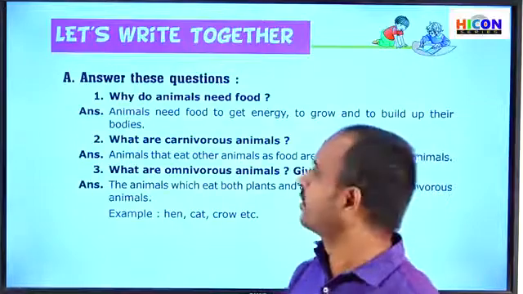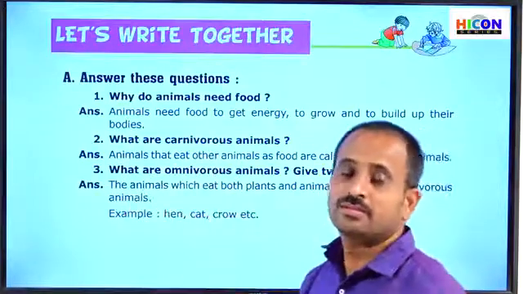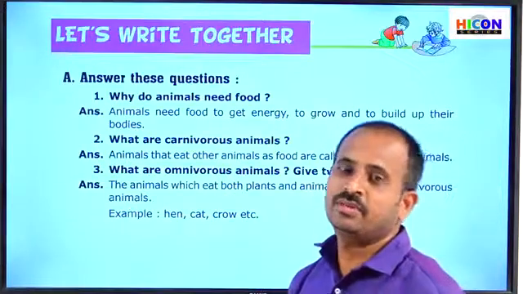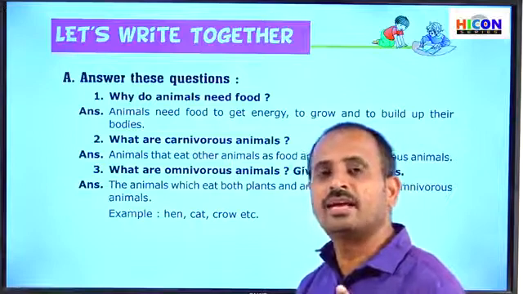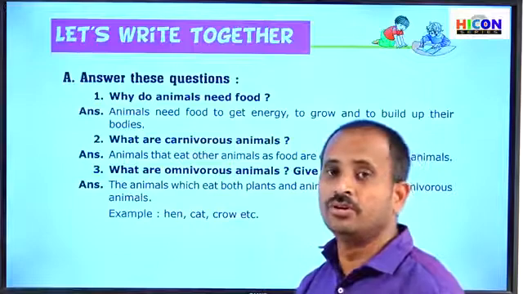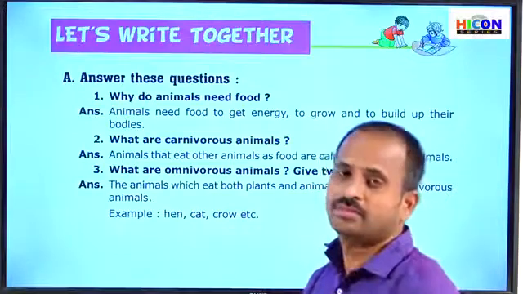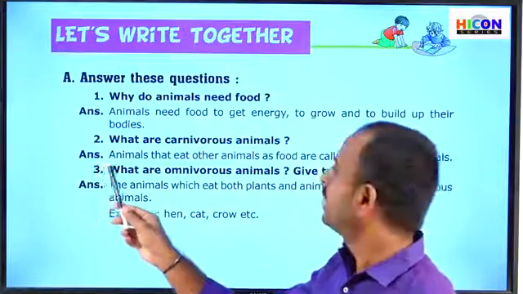See the second question. Children, what is the second question here? What are the carnivorous animals? Already we have discussed in this chapter at the beginning that animals are classified into three types based upon their food habits. Among those animals, what are carnivorous animals? Children, see the answer here.